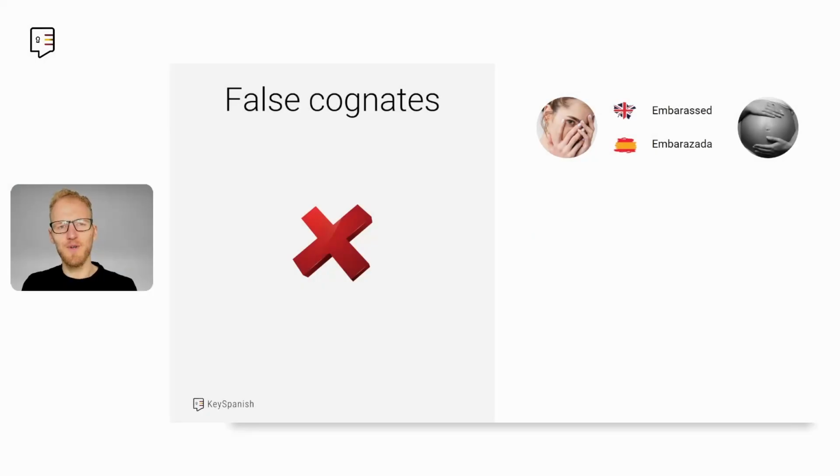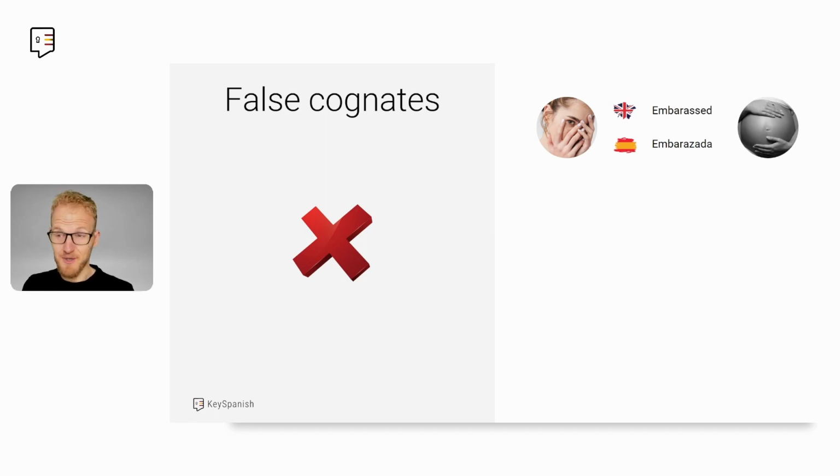And to finish off with cognates, let's dive into ones that we need to be careful with. These are false cognates, words that may lead us to believe that words in Spanish are said in a certain way or mean a certain thing, but it's quite different. The best example, maybe you have heard about it, is the word embarrassed in English.